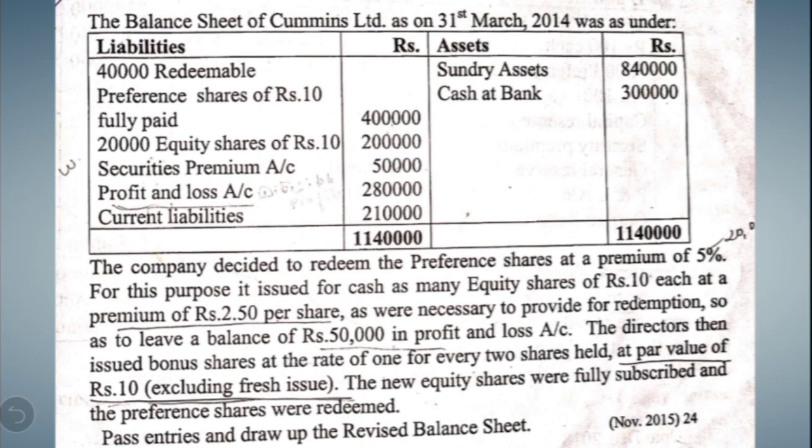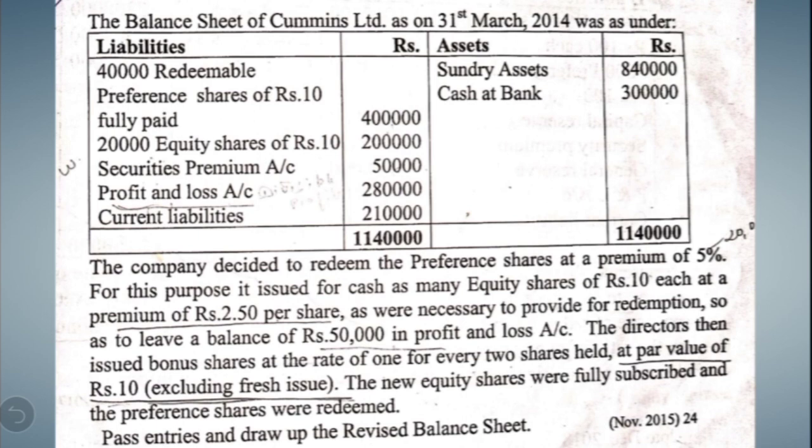The company decided to redeem the preference shares at a premium of 5%. For this purpose, it issued for cash as many equity shares of rupees 10 each at a premium of rupees 2.5 per share as were necessary to provide for redemption and so as to leave a balance of rupees 50,000 in the profit and loss account.